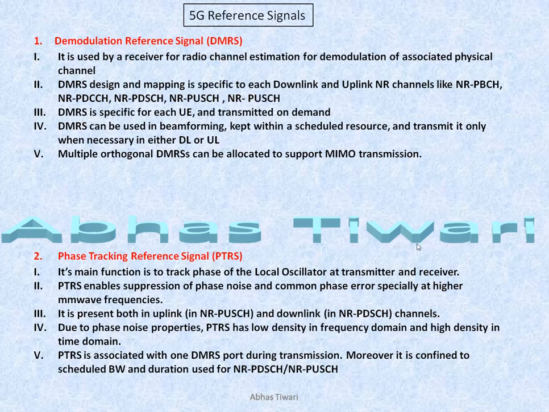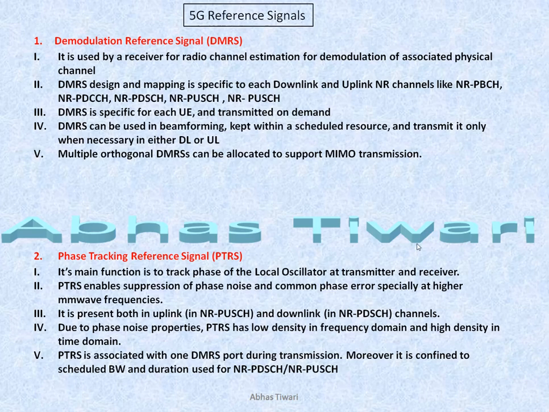So here we can see the DMRS. DMRS is used for radio channel estimation for demodulation of the associated physical channel. So it is used for demodulation. The design of DMRS, what resources you are mapping and how you are mapping, is specific to the particular channel with which your DMRS is associated.